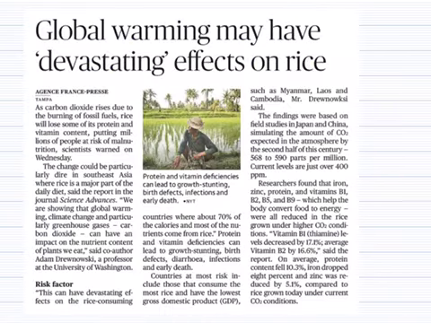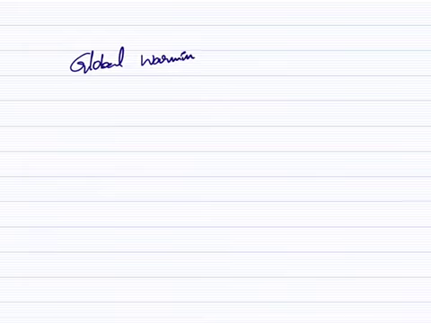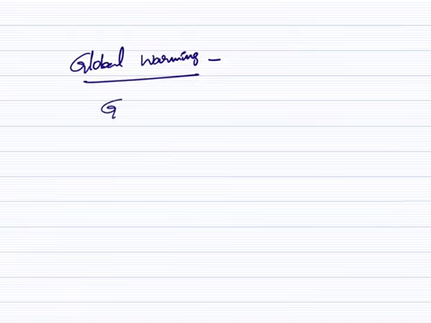The next article is on global warming. Here we should know what is global warming. Global warming is the major phenomenon that we hear when we read about climate change or any other natural hazards. We should know what is global warming. For that, we should know what is greenhouse effect. Let us see what is this greenhouse effect.